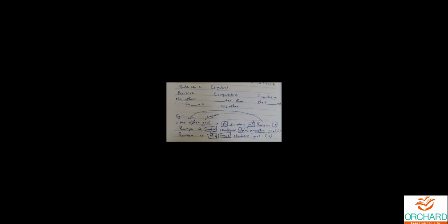What about the others? Rini, very good, but not no other. It has to be any other. I told you, no other will come only with positive degree. When it comes to comparative degree, the keyword is any other, right? Rini, Alini and Resni, I'll have to change your answer. Rahul is smarter than any other boy. So that's how it will come.